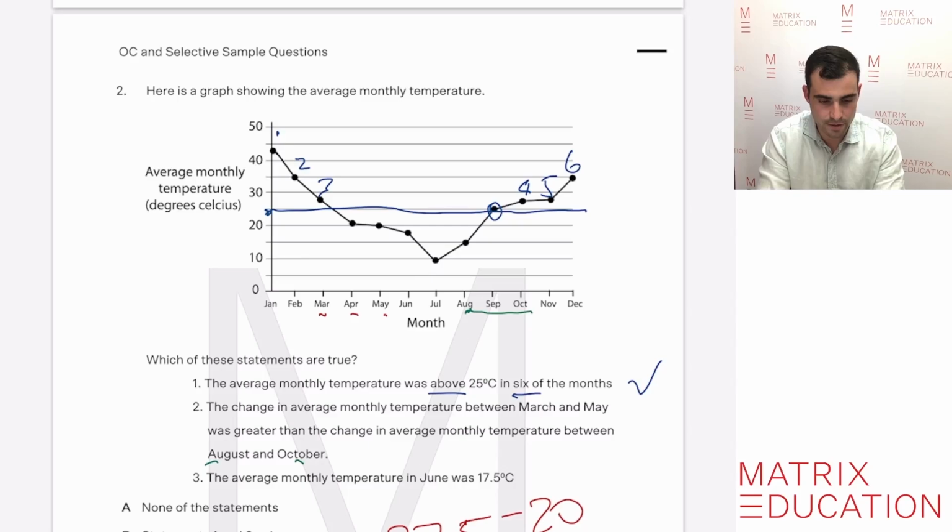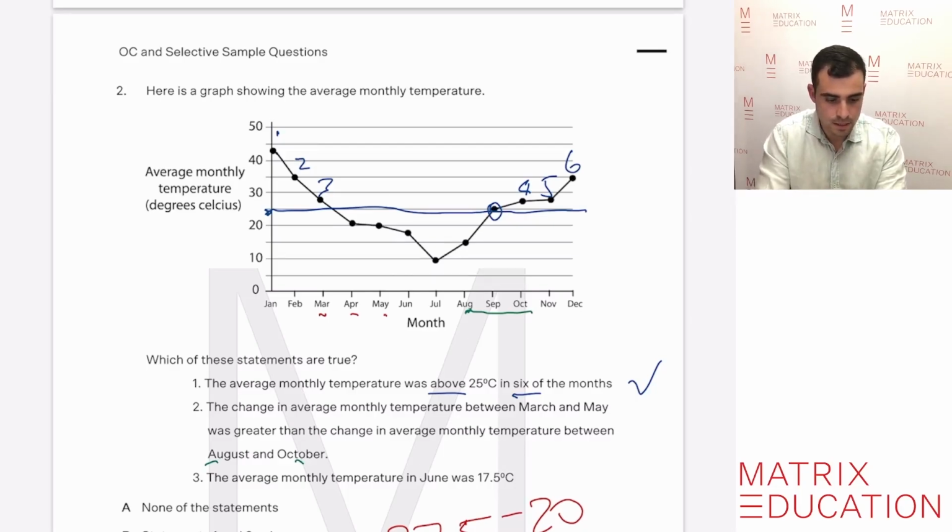Let's get a different color and let's go through the months of August and October. Between there's 3 of them. We get the highest one, which is October. So let's say October is very similar, it's 27.5. And the lowest temperature was in August, which was 15 there, which will equal 12.5 degrees.